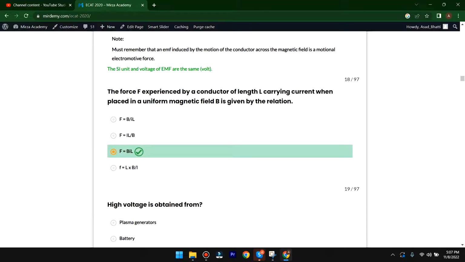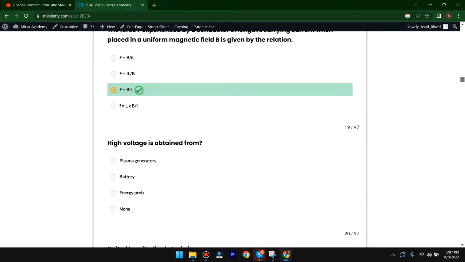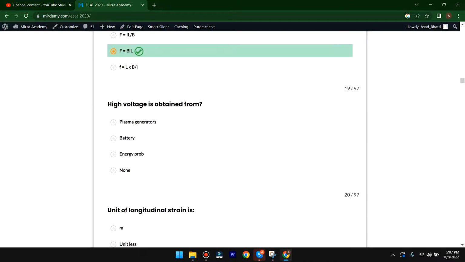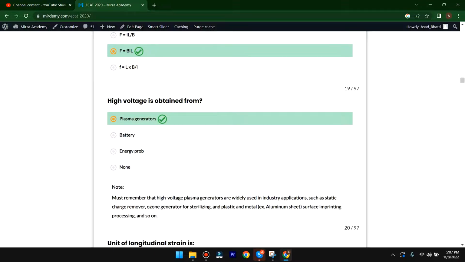So here C option is correct. The next question: high voltage is obtained from plasma generators. Must remember, the high voltage plasma generators are widely used in industry applications such as static charge remover or ozone generator, etc. So here the A option is correct.